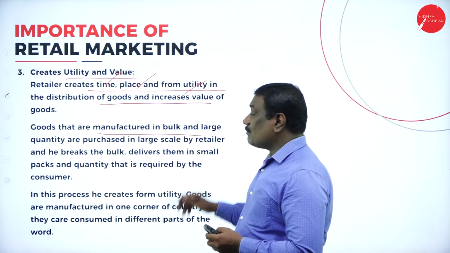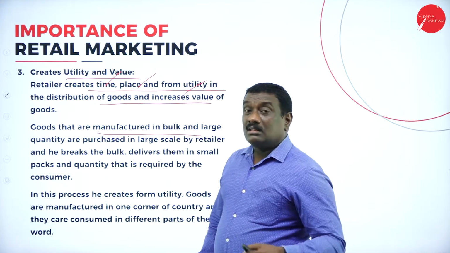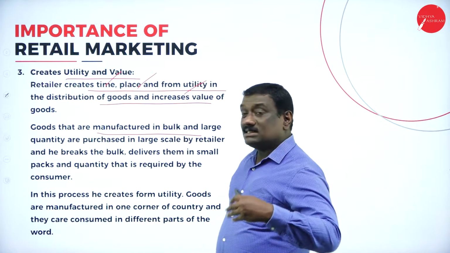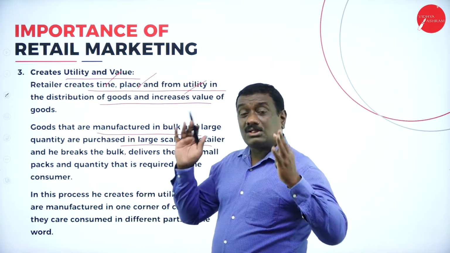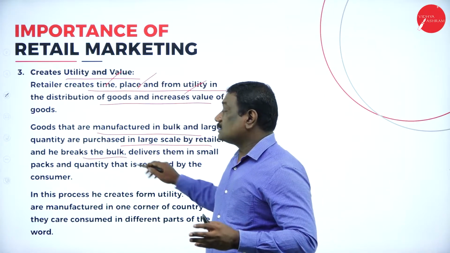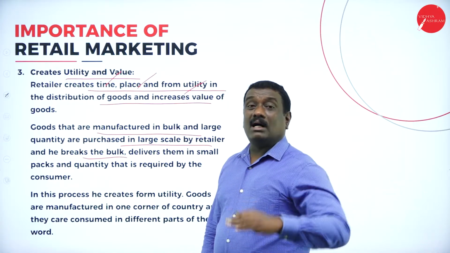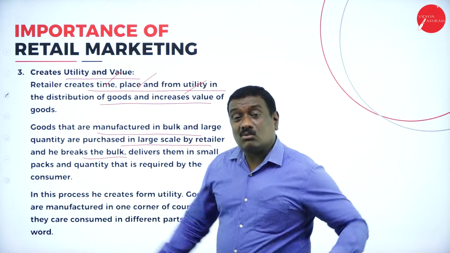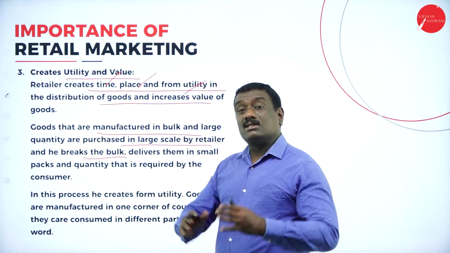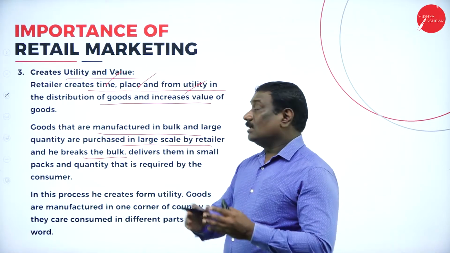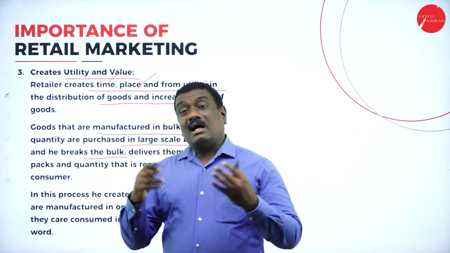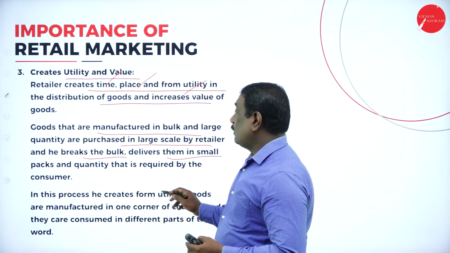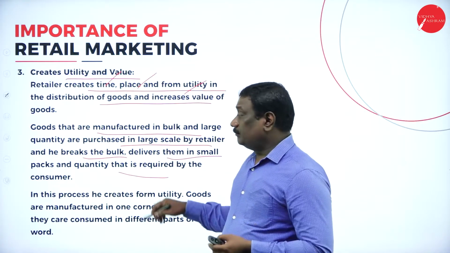Now, these goods are manufactured in bulk. The retailer buys them in a larger quantity, right? And thereby, as I told you, he breaks the bulk. He breaks the larger quantity into small units or small packs, right? And accordingly he delivers them in small packs, in the quantity required by the consumer.